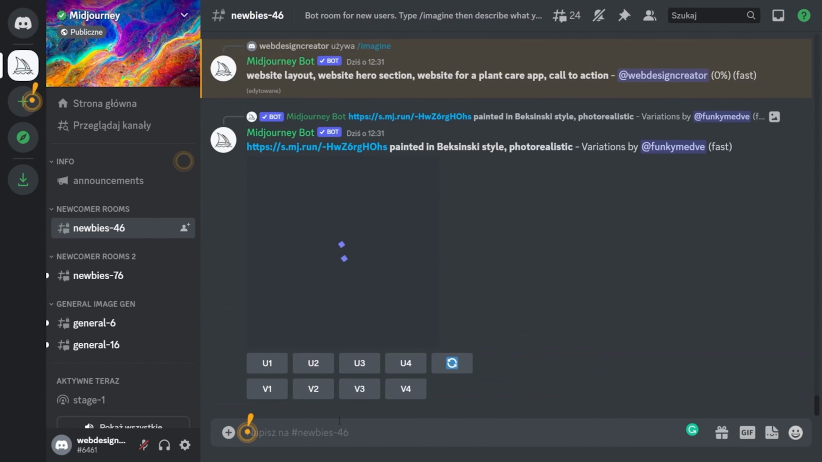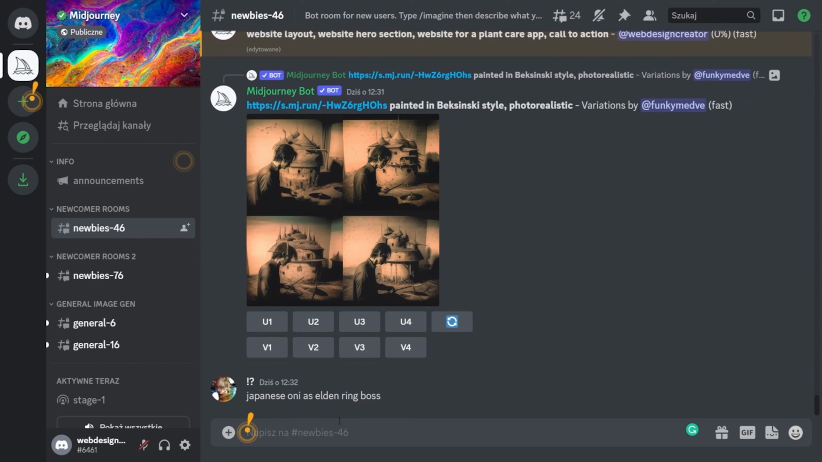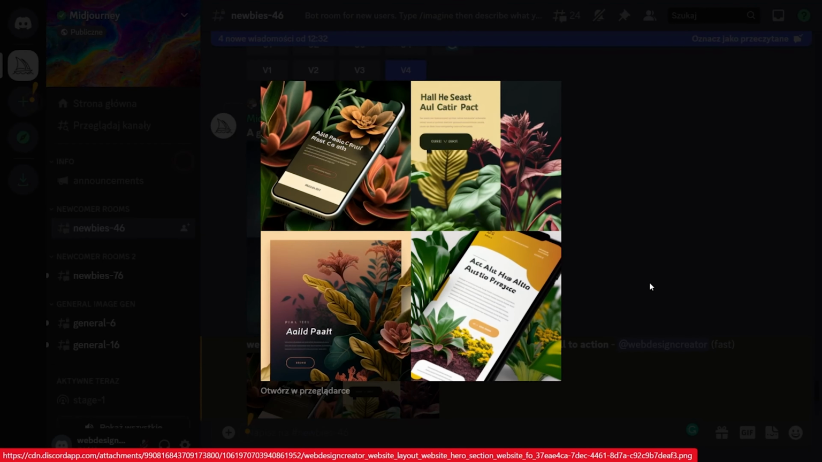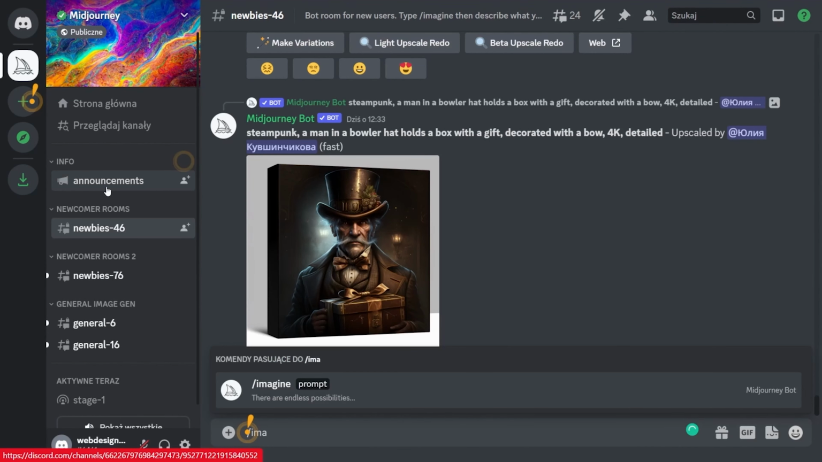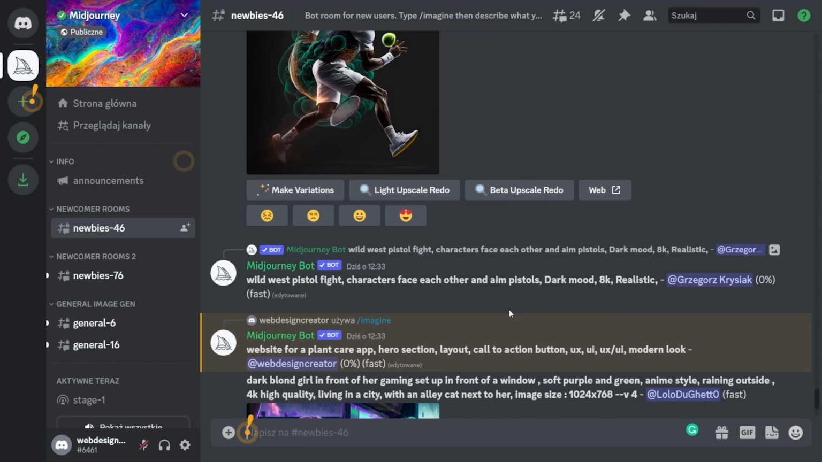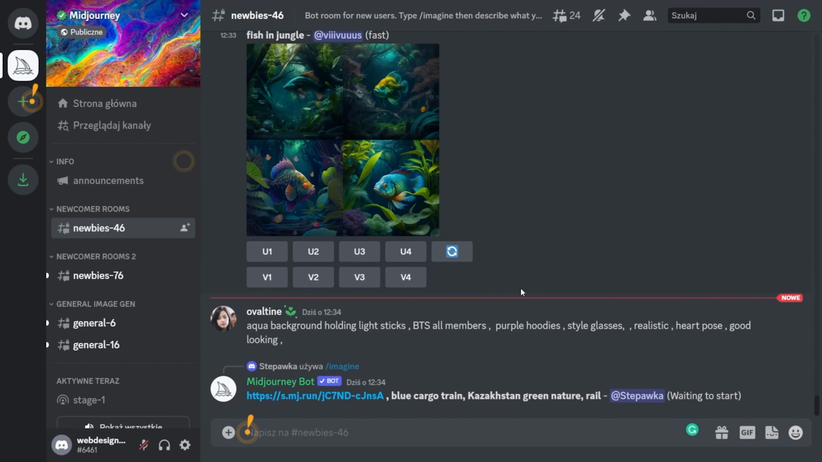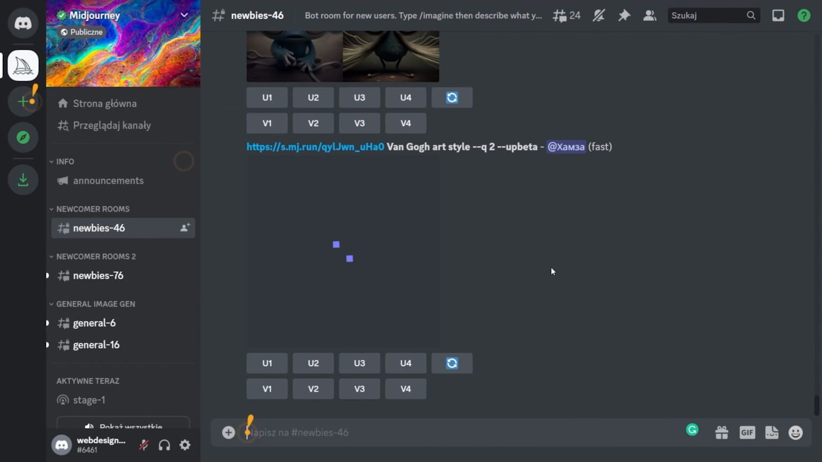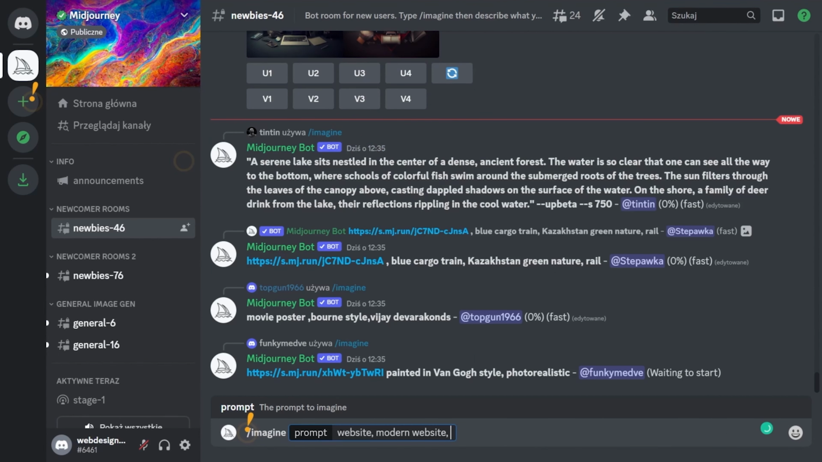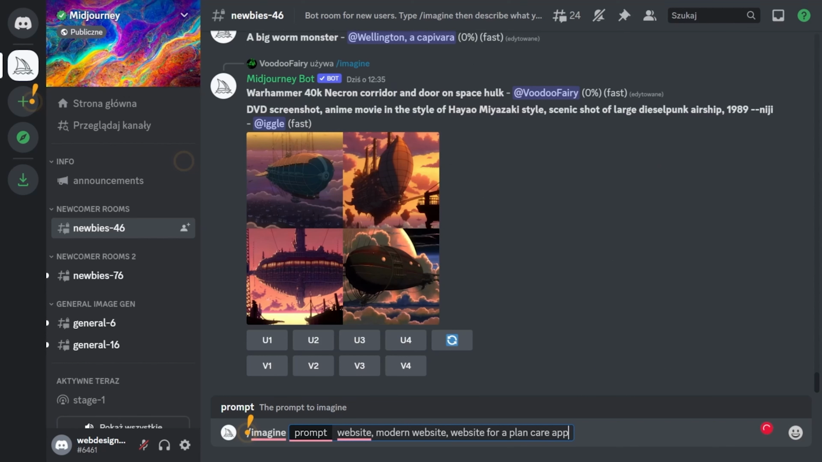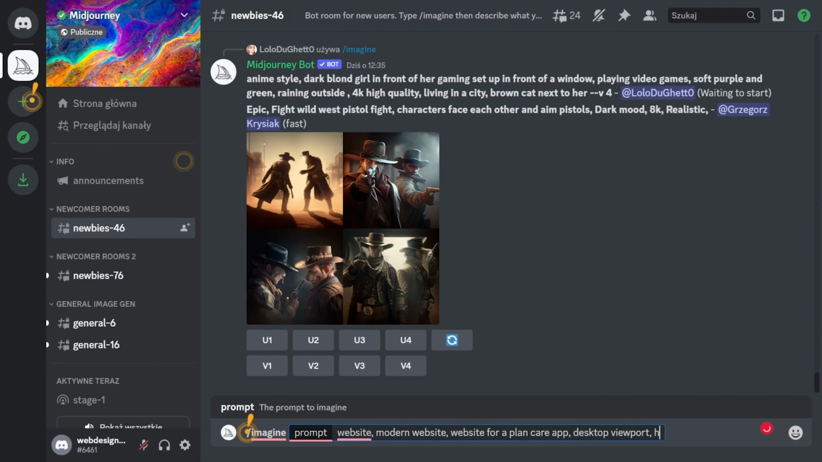Then I moved to Midjourney. Midjourney operates on a Discord server. When you are a new member, you get 25 free passes to generate images. So you can generate 25 images for free. You do this in one of their newbies rooms. So when you get there, you just have to type in imagine and then the prompt. The prompt is basically your command, what you want the image to look like.